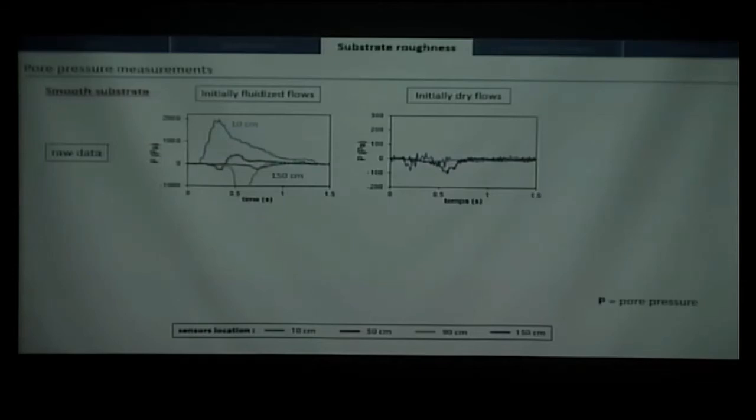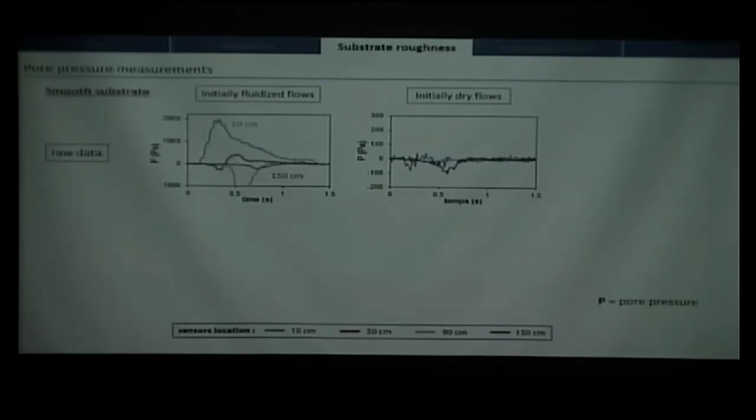And we can see that for initially fluidized flow, we have high pore pressure close to the reservoir, so at 10 centimeters. And this pressure decreases with time and decreases also with the distance. This is 50 centimeters, 90, and 150. The longer we go in the channel, the lower the pore pressure. That is logical because there is a diffusion of pore pressure with time.